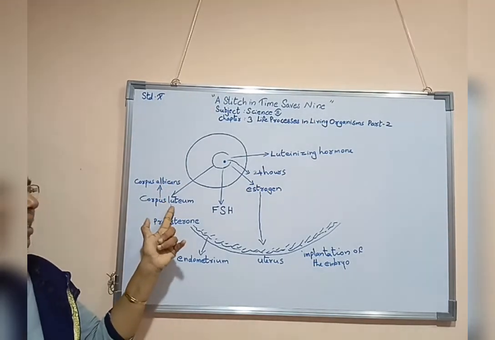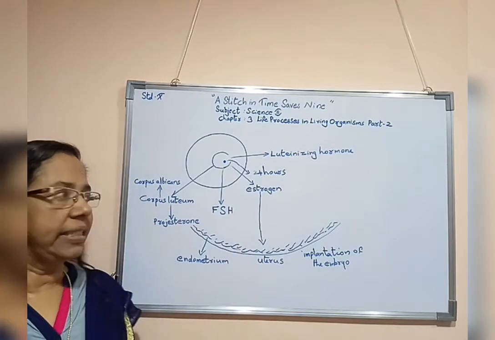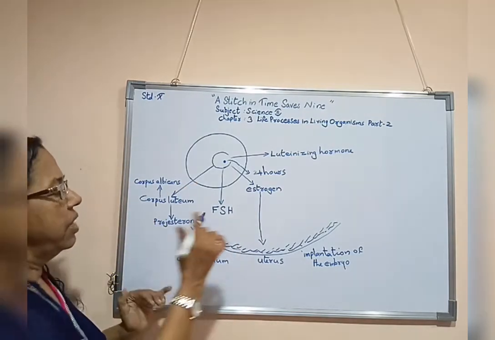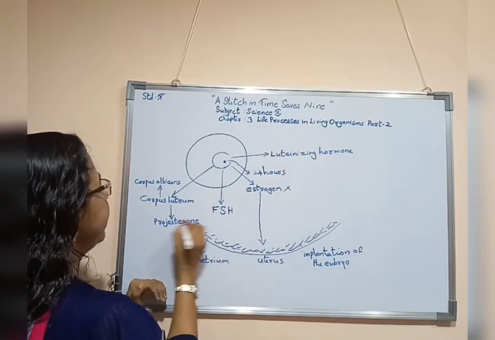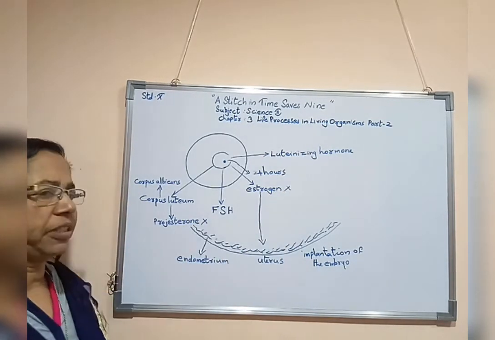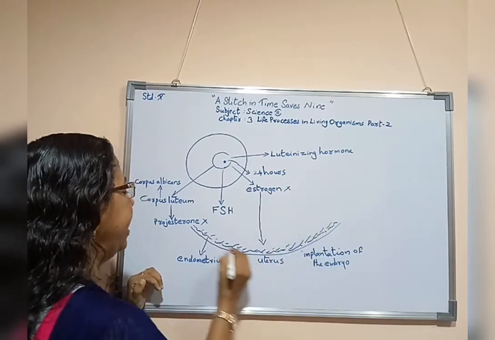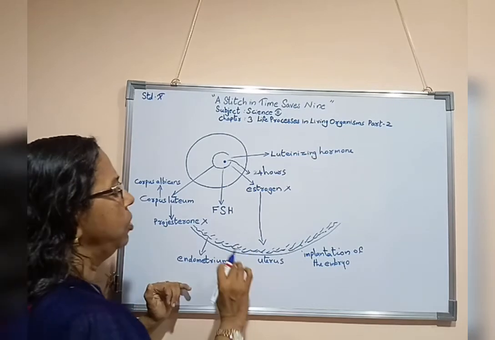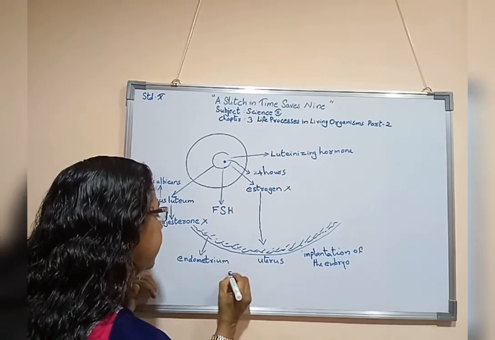Once corpus luteum transforms to corpus albicans, the function of uterus stops, the function of progesterone stops. As a result of it, the wall or the lining or the endometrium of the uterus starts to disintegrate.